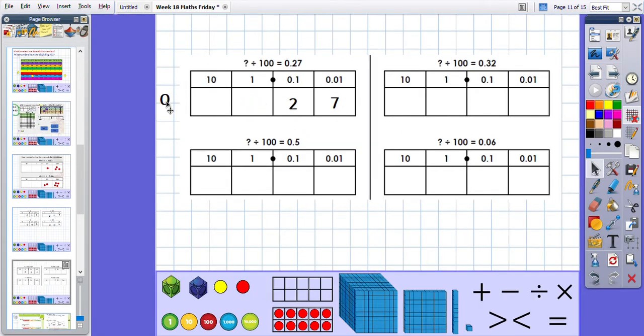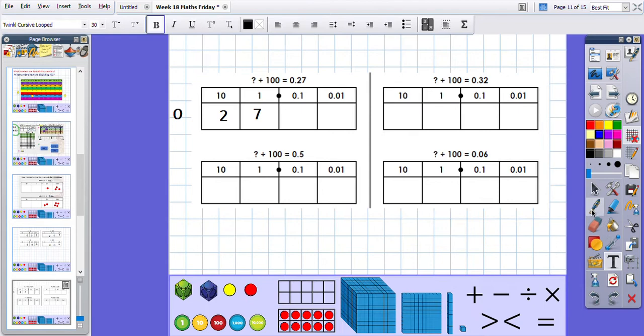1, 2. I'm not going to worry about the 0, so that can go out there. Let's move this 2. 1, 2. And let's move the 7. 1, 2. This time I don't need any placeholders because I have got decimal numbers here. So 27 divided by 100 gives us 0.27.